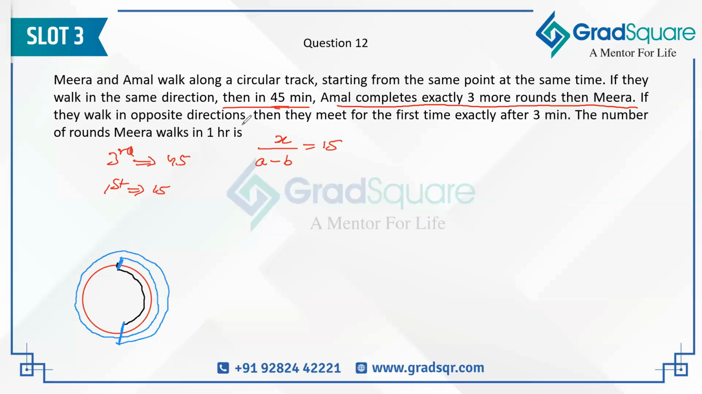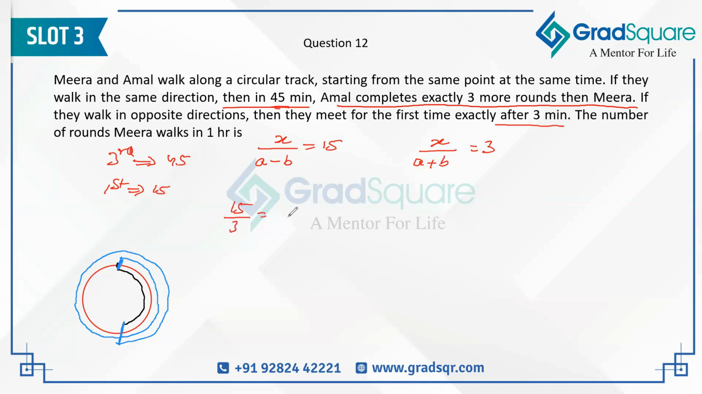If they walk in the opposite direction, then they meet for the first time exactly after 3 minutes. How do they meet for the first time? X divided by A plus B. If they are moving in the opposite direction, the relative speed will become A plus B, and that should be equal to 3. Now you have got two equations. Can I divide the two equations and X will get cancelled out? If I divide the two equations, what are we going to get?